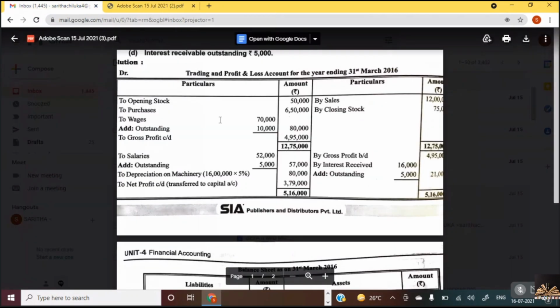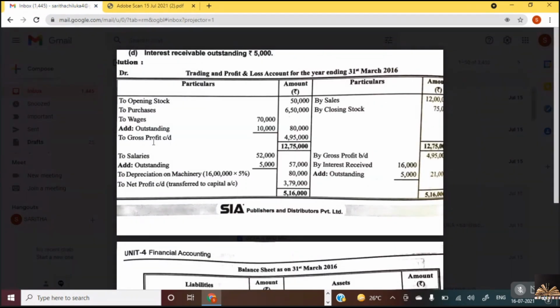So what you do to wages 70,000: add outstanding wages 10,000. You have to always add outstanding. 70 plus 10, 80,000 we will put in the outer column. Is this clear? All of you remember? Outstanding expenses refer to what the company needs to pay but didn't pay. So we add it to the necessary expense, and this 10,000 will be shown in the current liabilities, again twice. So this is the adjustment for outstanding expenses.